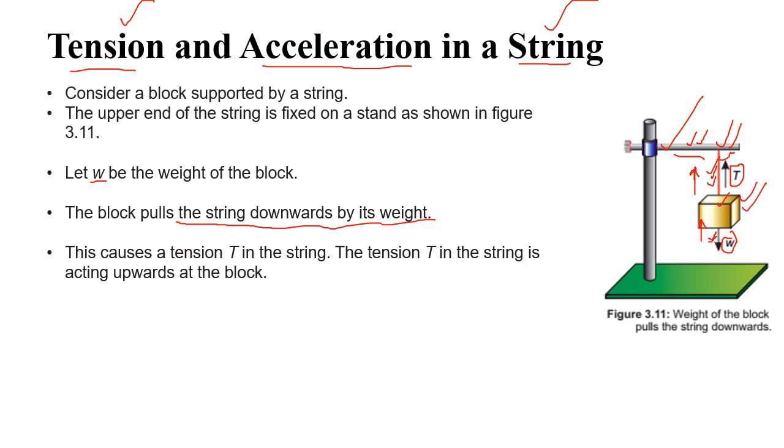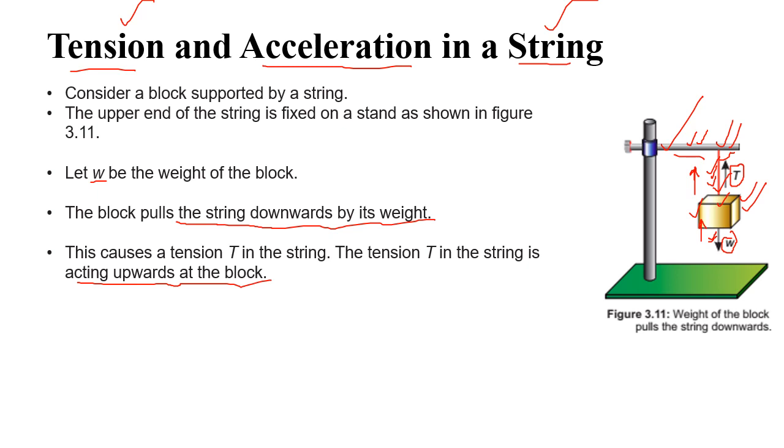So that force in the string is called tension in the string, right? And the tension in the string will be acting upward, because if you consider just this block and this string, the block is applying force on the string which is acting downward.